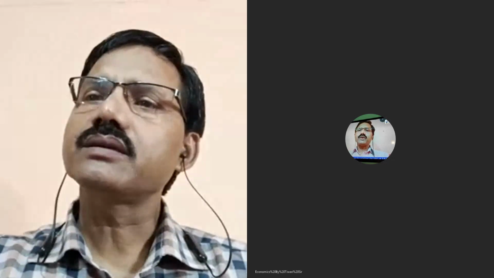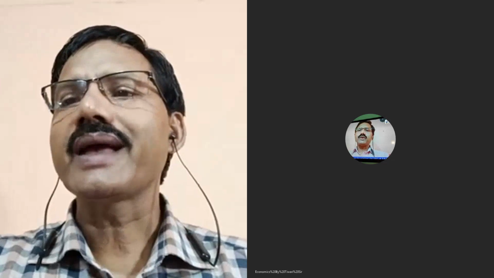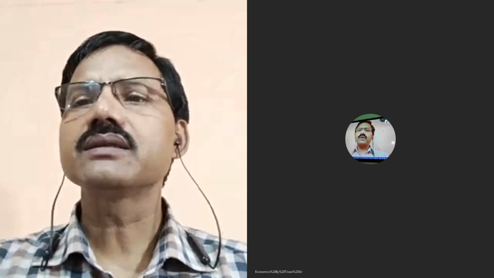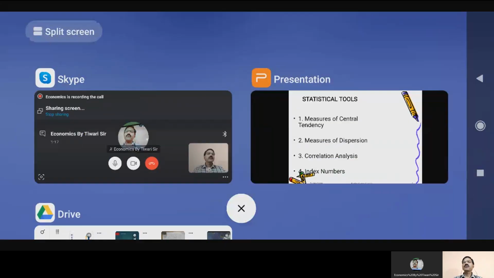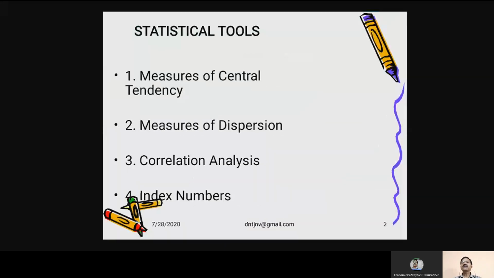As far as central tendency is concerned, as the name itself indicates, we want to find out a particular value which can represent the entire group.